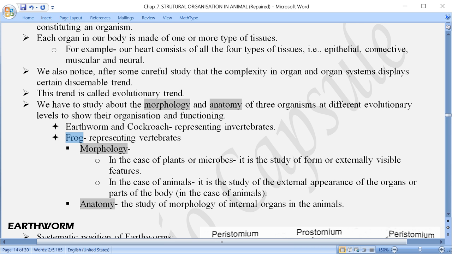Now, what do you understand by morphology and anatomy? Now, these two were there for plants in the chapters morphology of flowering plants and anatomy of flowering plants.